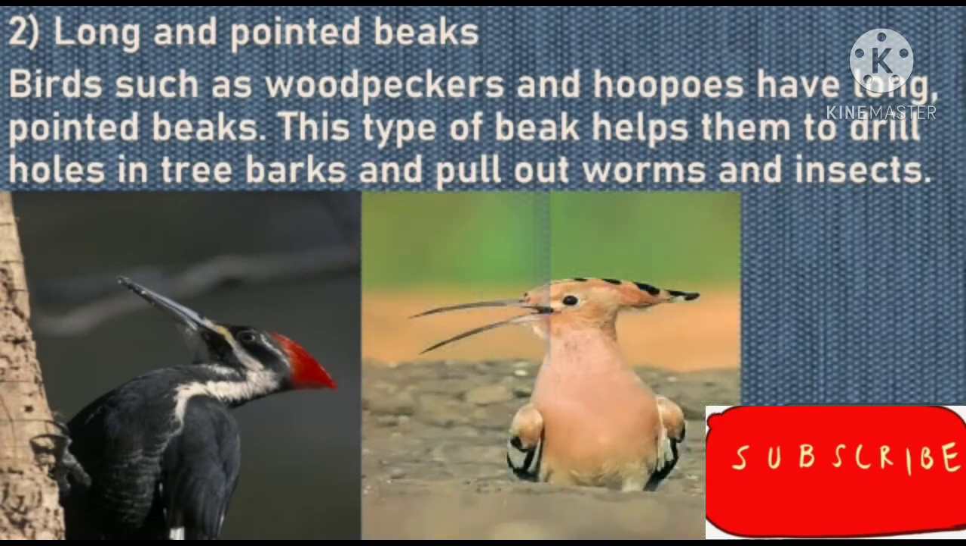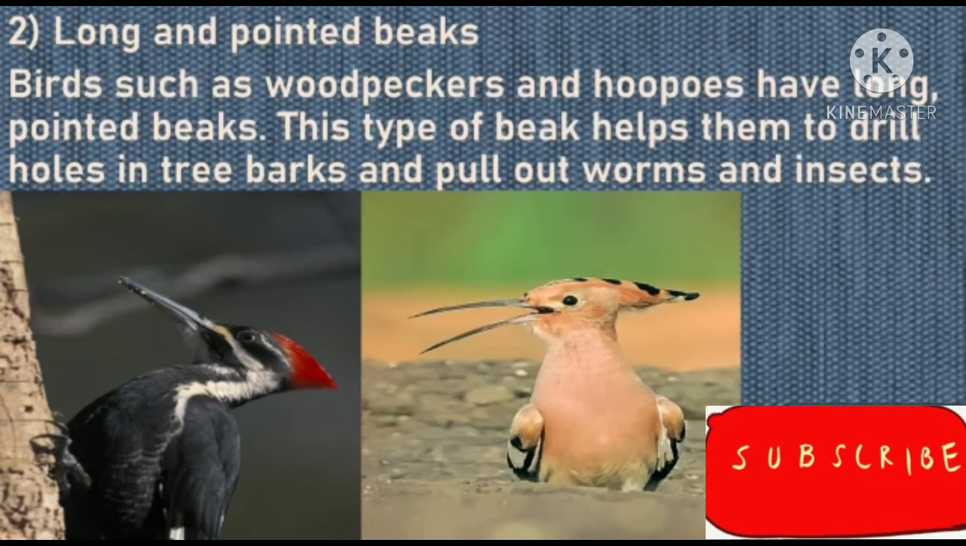Here the second image is of a hoopoe. Carefully look at the beak. How pointed it is. This type of beak helps them to drill holes in the tree bark and pull out worms and insects. So this is the food that they eat. Drill means make a hole. Actually they are making a hole in the tree trunk, and from that they catch the worms and insects, and that is their food. So this is how the long and pointed beaks are.